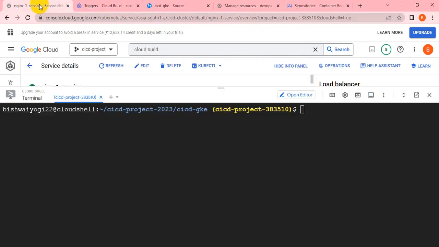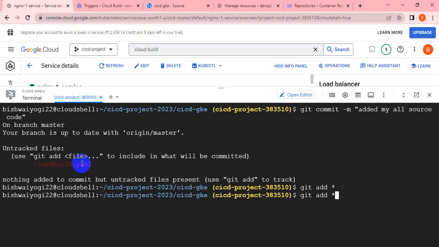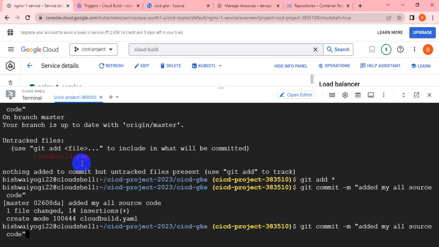Okay, so let me go to the Google Cloud Shell and add all the source code. Git status, yeah, you can see this cloud build YML file is not added, right? Let me add it all. Let me commit it again. Let me push it.